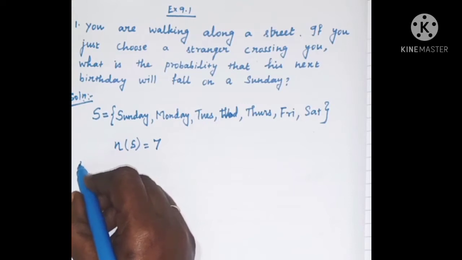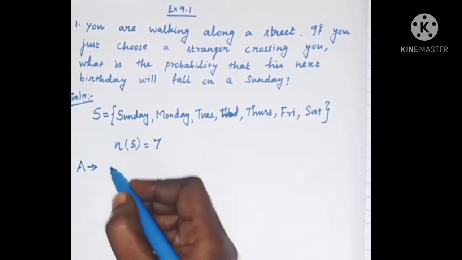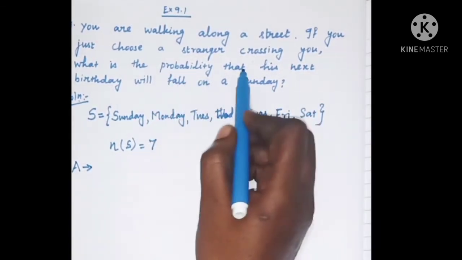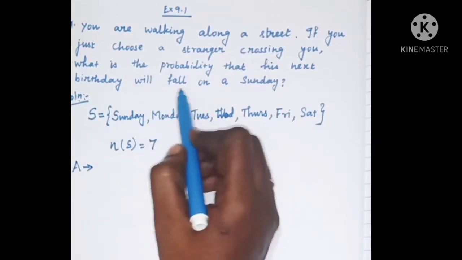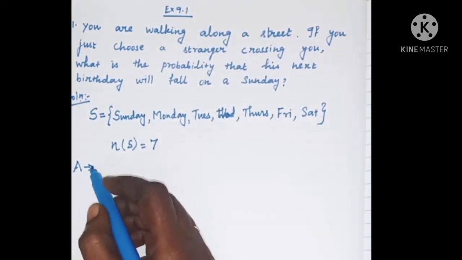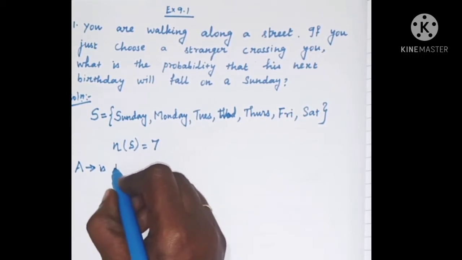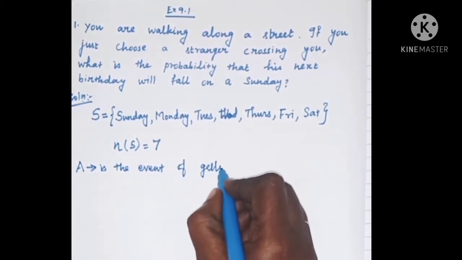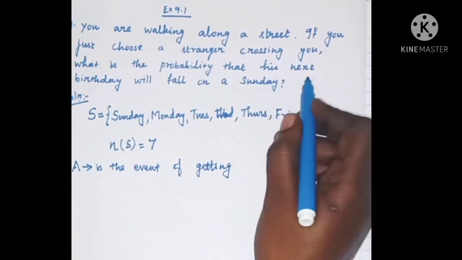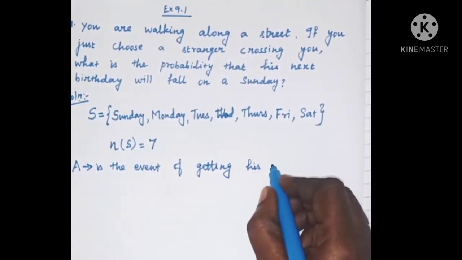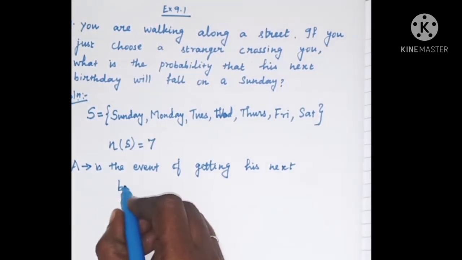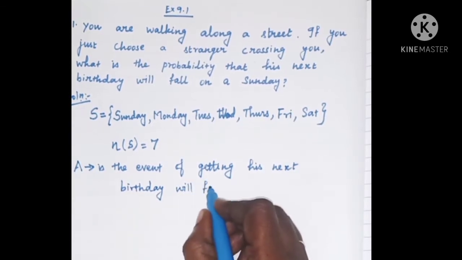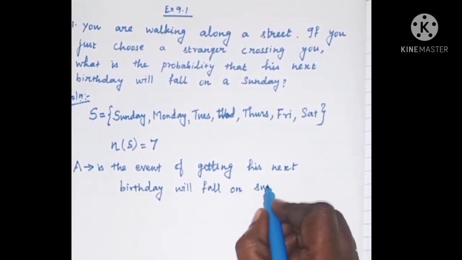Now let us take A as the event of getting. What are they asking in the question? The stranger's next birthday will fall on a Sunday. So A is the event of getting his next birthday will fall on a Sunday.